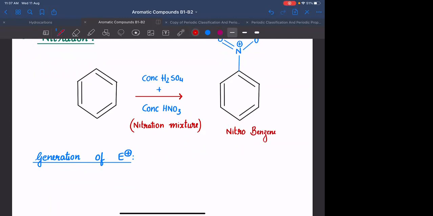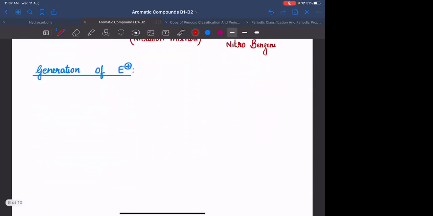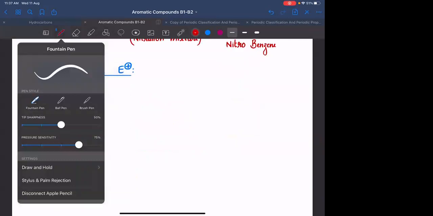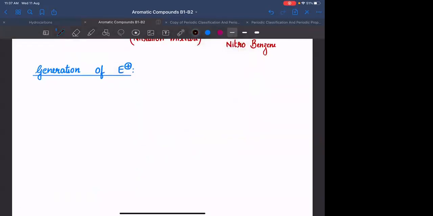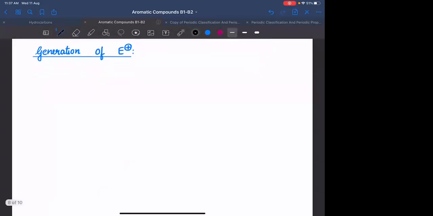Let us understand how the electrophile is generated. In that electrophile generation process, you have several questions. HNO3. Can you draw the structure of HNO3?